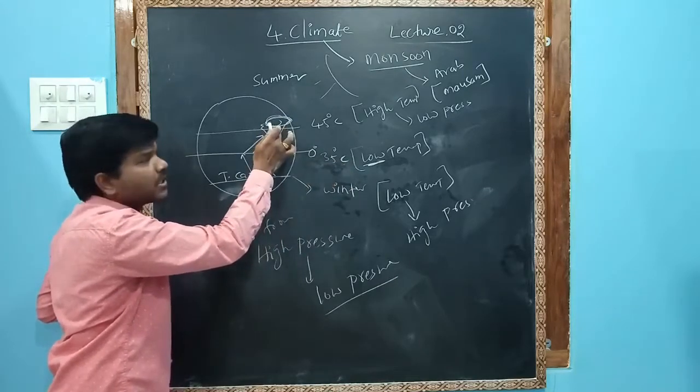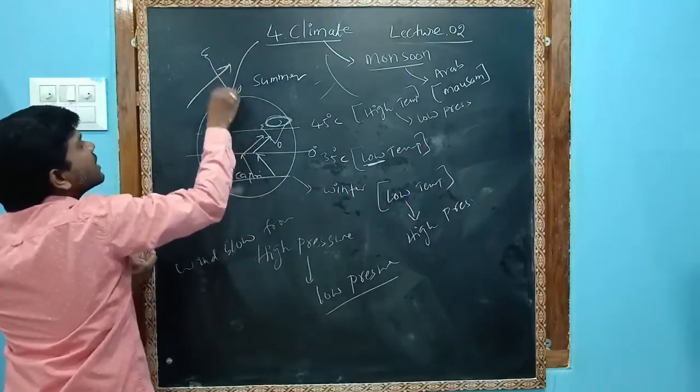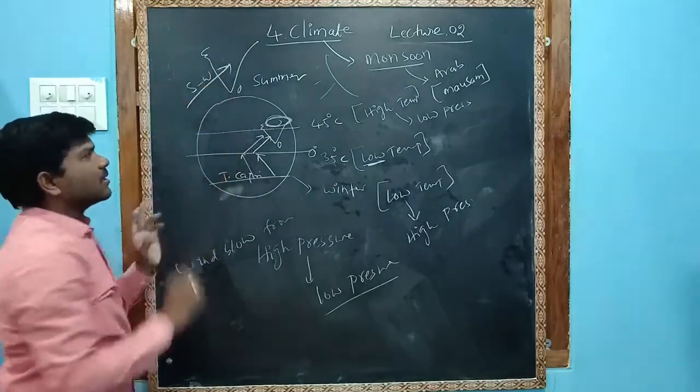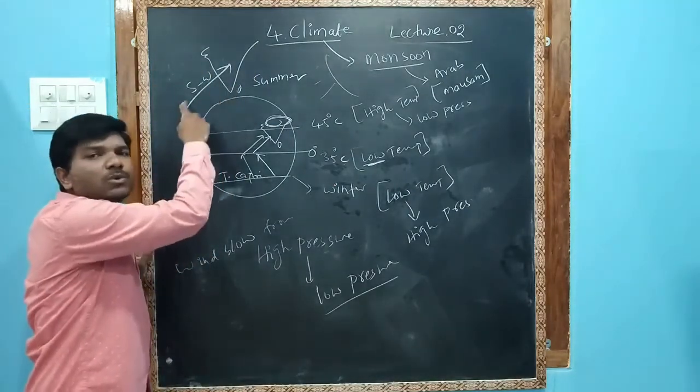India has more low pressure. So then they are entering India from this side. Which side is this? Southwest side. Which side, beta? Southwest side. So these are called the southwest monsoon.